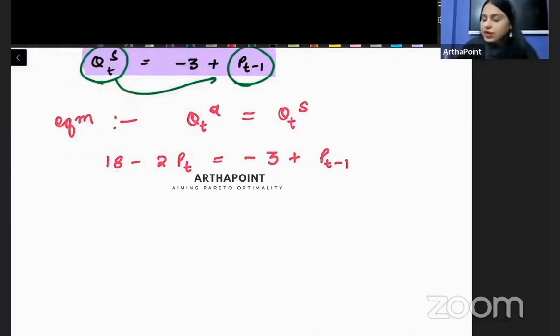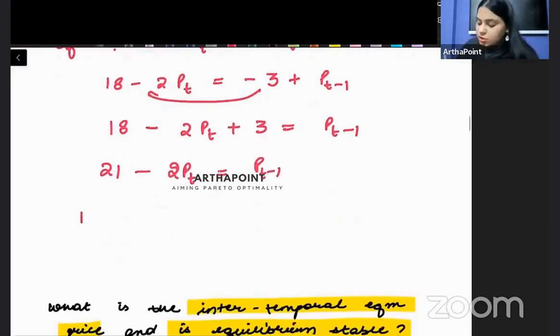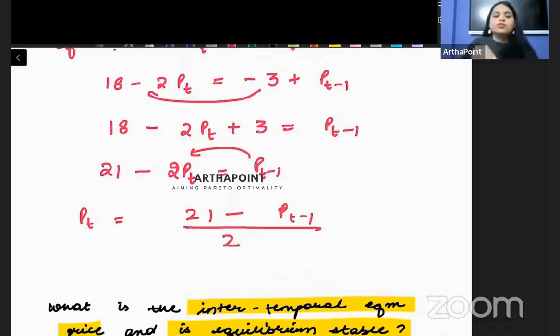So you will go ahead and you will get 18 minus 2 pt. Let's get 3 here beta, plus 3 is equal to pt minus 1. 21 minus 2 pt is equal to pt minus 1. So beta, pt will be 21 minus pt minus 1 by 2.